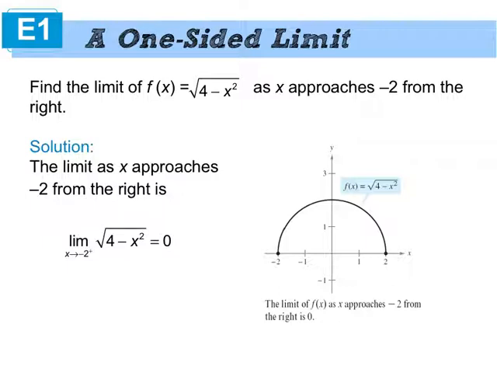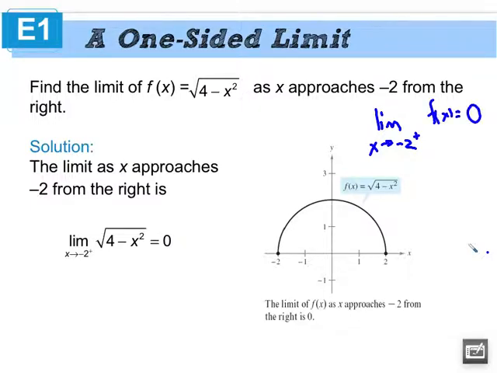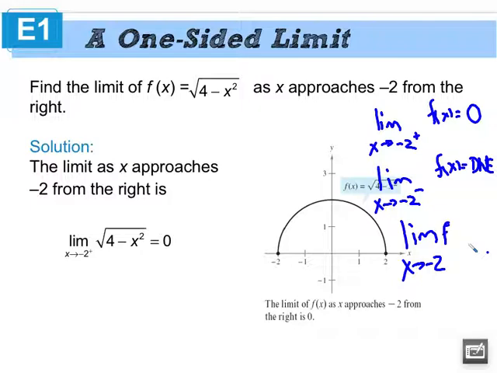So this case, for instance, just as a quick review, the limit as x approaches -2 from the right of f of x is 0. The limit as x approaches -2 from the left of f of x does not exist, and therefore the limit at x equals -2 of f of x does not exist. And these two have to match in order for that to work. And we know that already.